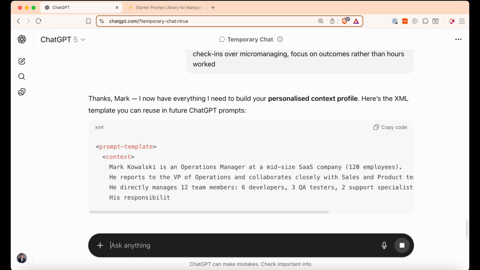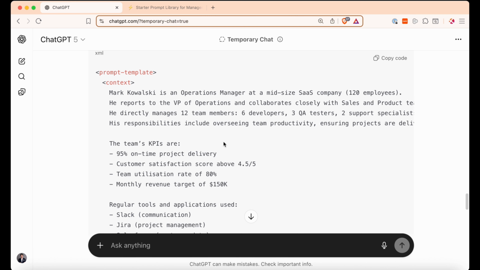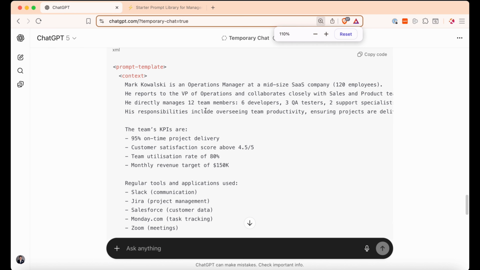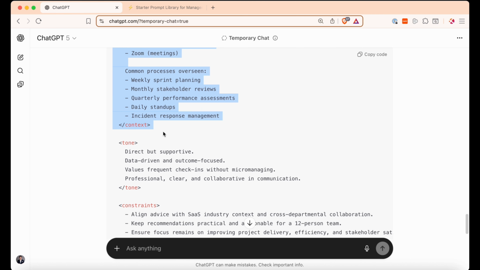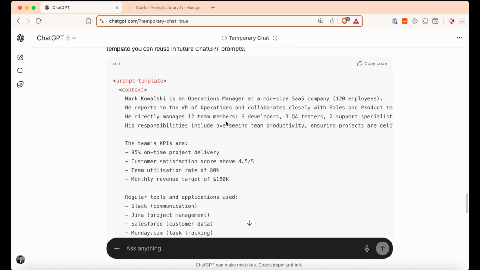All right, so here's where the magic happens. After collecting all that information about your specific management situation, the Context Builder agent creates a personalized profile that transforms how ChatGPT understands and responds to you. Now, what you need to do is take these sections, the context, the tone, the constraints, or basically everything that ChatGPT outputs here, and you can drop them into any prompt using the XML structure that we covered before. And then ChatGPT will know exactly who you are, what your challenges look like, and how to communicate with you.